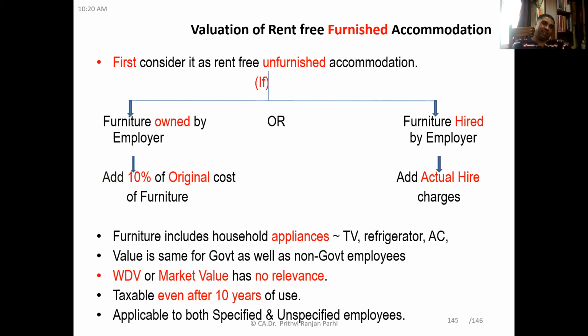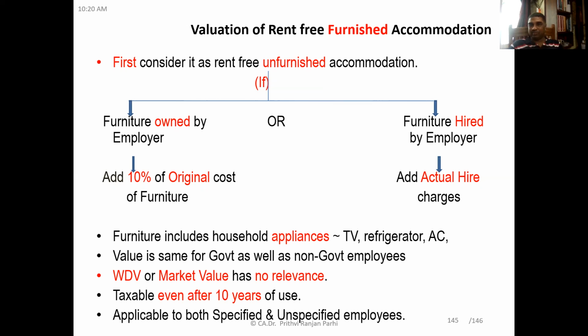But here we have to see two things. One is whether furniture is owned by the employer. Second, whether furniture is hired by the employer. If furniture is owned by the employer, then just add 10% of the original cost of the furniture. So every year 10% of the cost of the furniture will be added to the value of unfurnished accommodation.